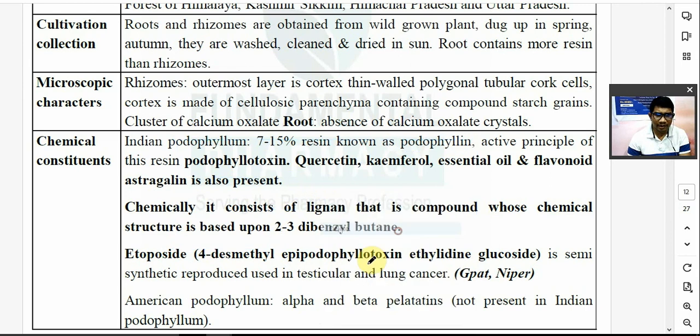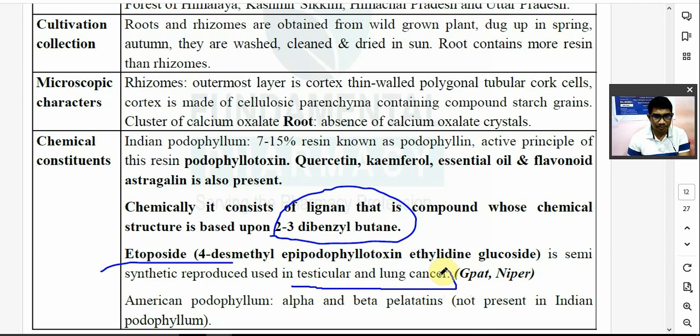Etoposide, 4-demethyl epipodophyllotoxin ethylidene glucoside, is a semi-synthetic product produced from this podophyllotoxin and used in testicular and lung cancer. American podophyllum consists of alpha and beta peltatins, not present in the Indian podophyllum.